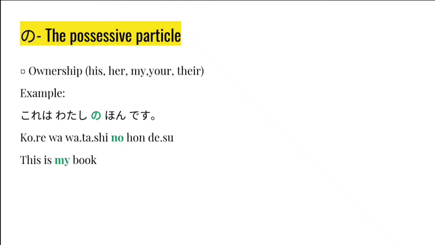Here, his, her, my, your, their. All this is covered by no. If I wanted to say this is my book, I would say Kore wa watashi no hon desu. This is my book. Book of mine.